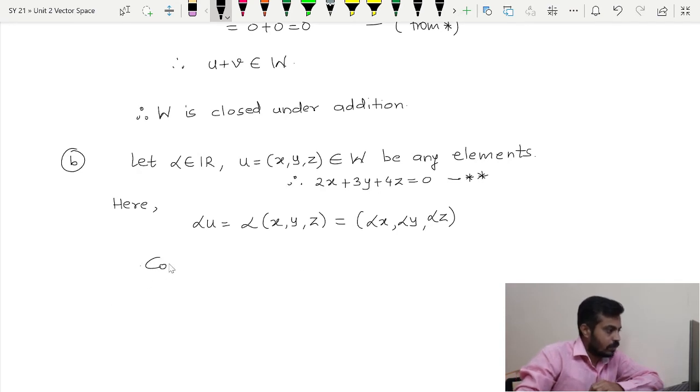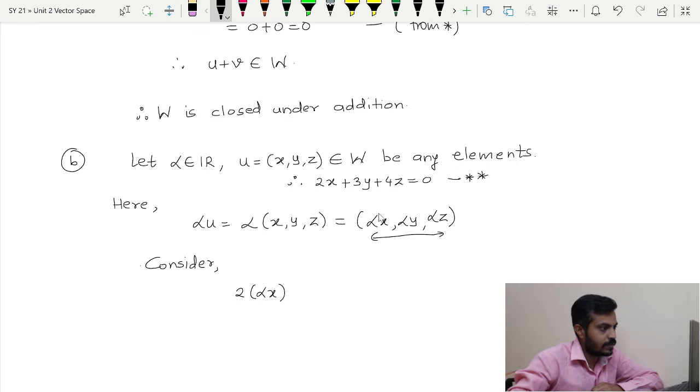So now I am going to consider, remember that we are checking whether this point is a solution or not. I will start with 2 multiplied by alpha x, plus 3 multiplied by alpha y, plus 4 multiplied by alpha z, and you can see that this alpha can be taken out.